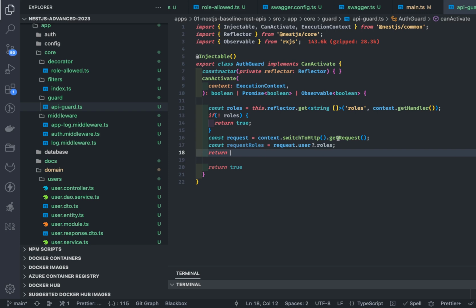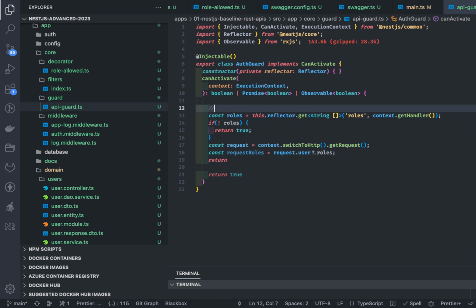So that roles is a strings array, like admin, user. These are the roles we are setting, and inside request role we will get one role, maybe something like this. That depends on what our implementation looks like.